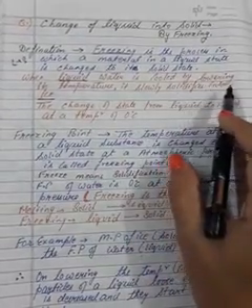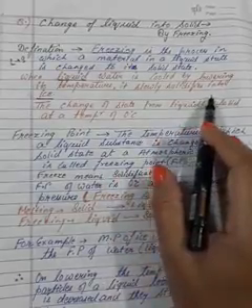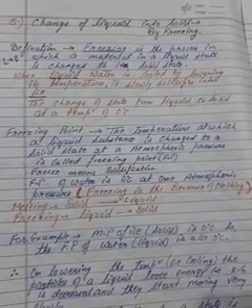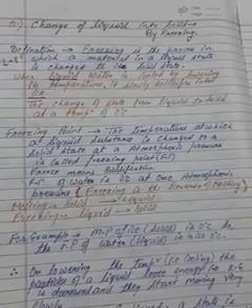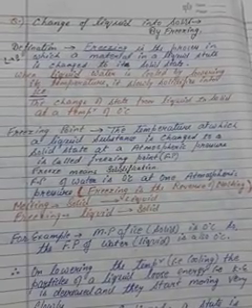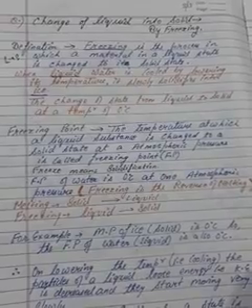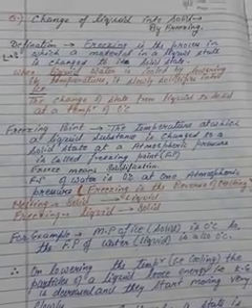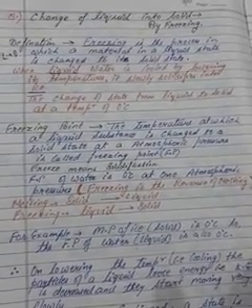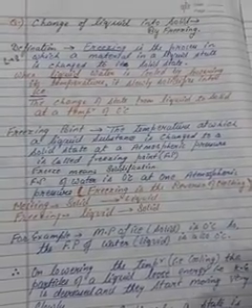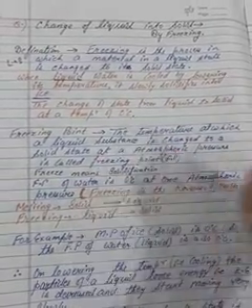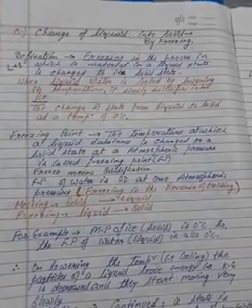When liquid water is cooled by lowering its temperature, it slowly solidifies into ice. One thing I would like to tell you about temperature. When the temperature is lower, a thing freezes. When the temperature is higher, a thing melts. For example, in summers the temperature is very high, and in winters the temperature is low. The same condition we are applying here. The change of state from liquid to solid at a temperature of 0 degrees Celsius is the definition of freezing.